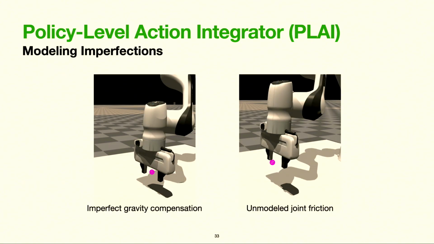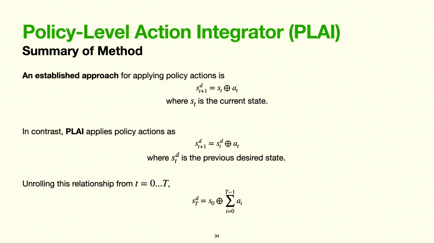So I'll go ahead and explain the method. The most common RL approach for robotics is to interpret actions as delta state updates. What we proposed instead was to apply actions to the previous desired state. If this isn't immediately intuitive, it's equivalent to defining the desired state as the initial state plus the sum of all actions over time. And thus, as the name suggests, PLAI simply acts as an integrator over policy actions.